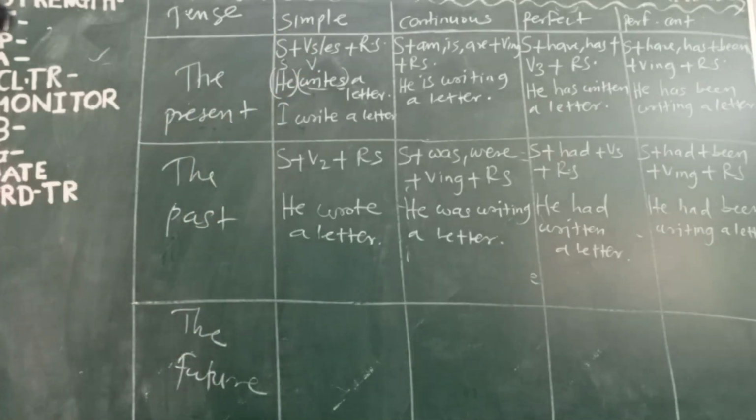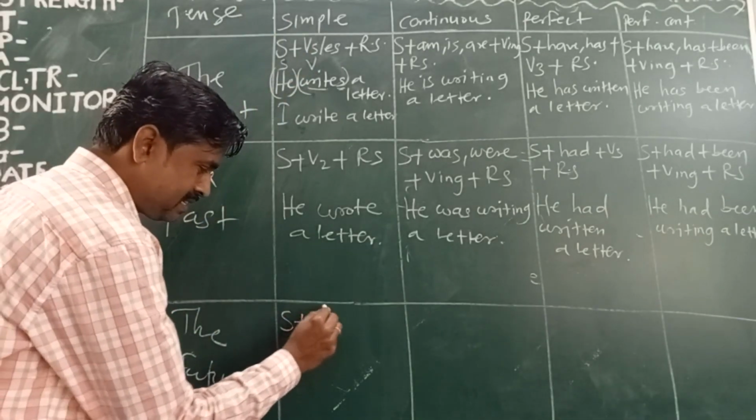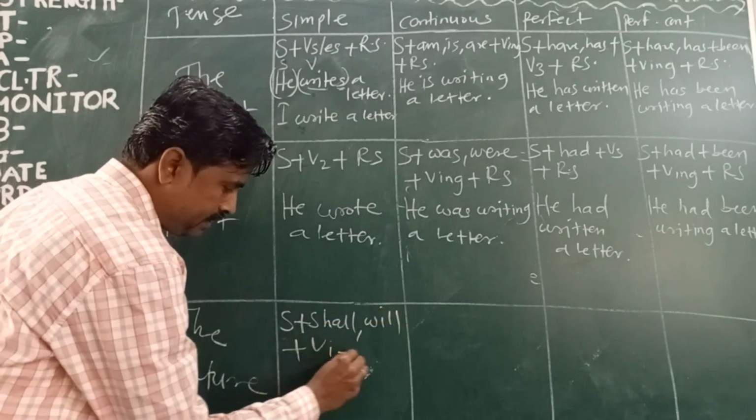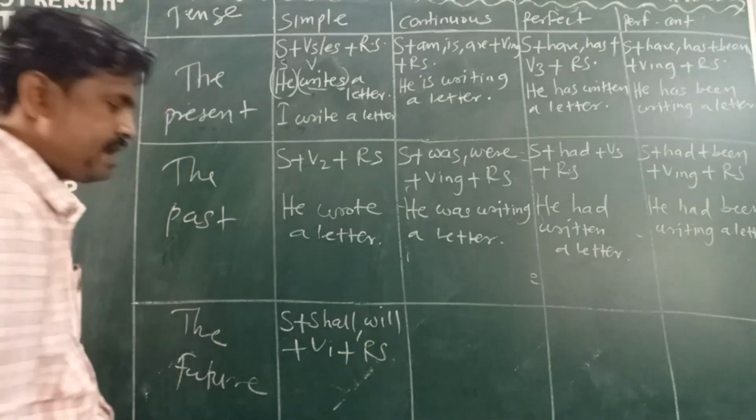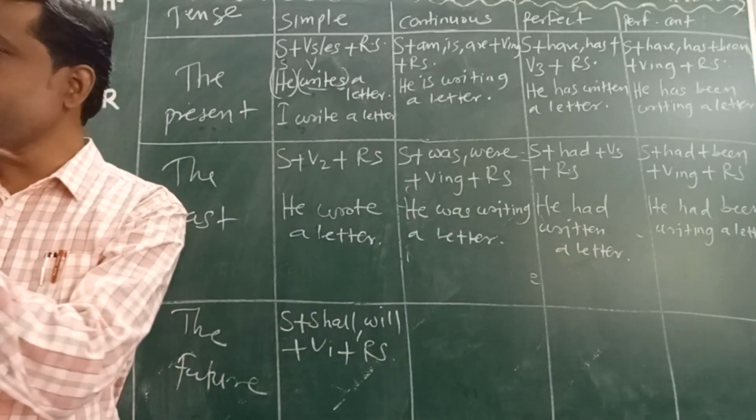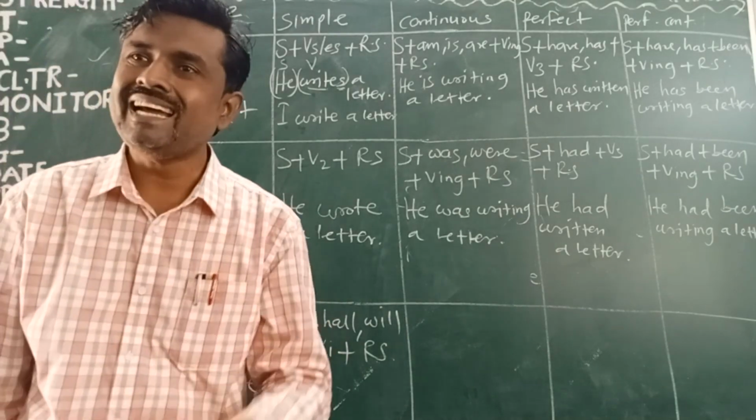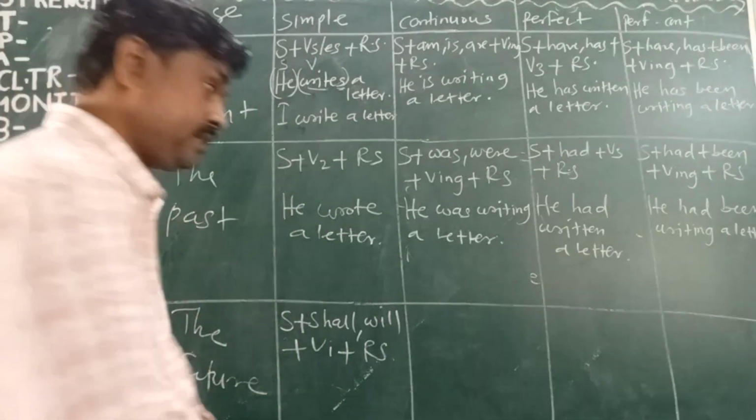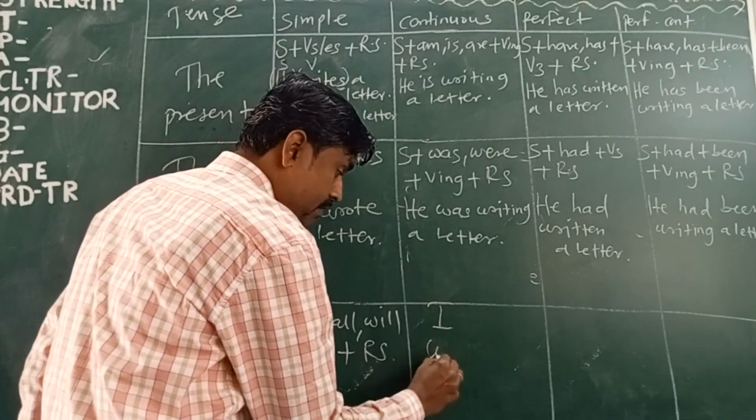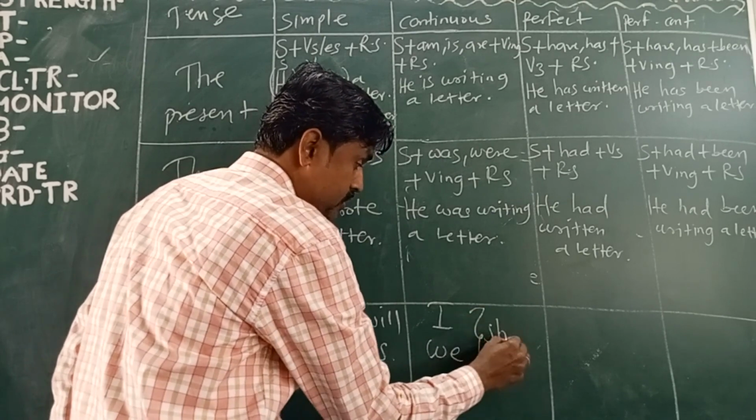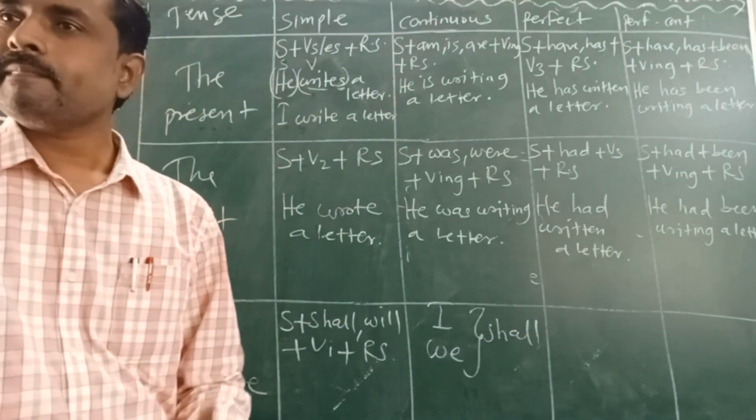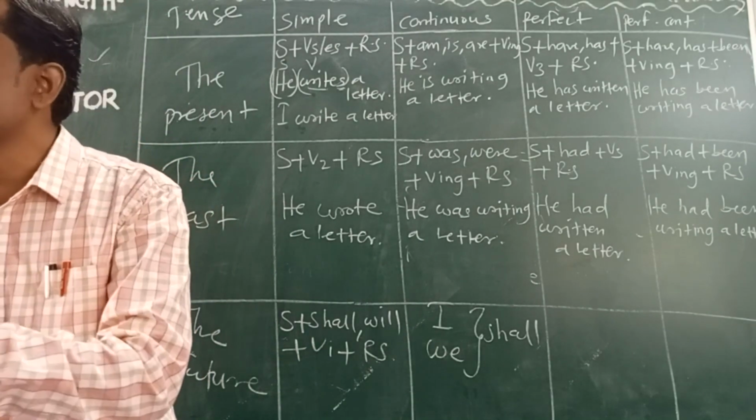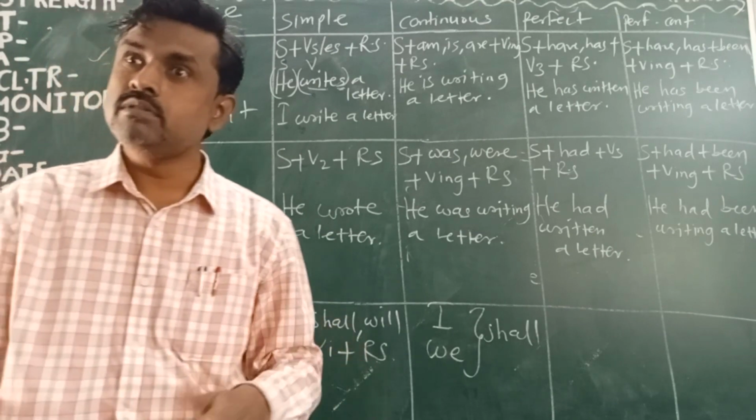Future simple. Subject plus shall, will plus V1 plus rest of the sentence. Now here one important thing you should keep in mind: when to use shall and when to use will. When the subject of the sentence is I or we, use shall. In other cases, use will.